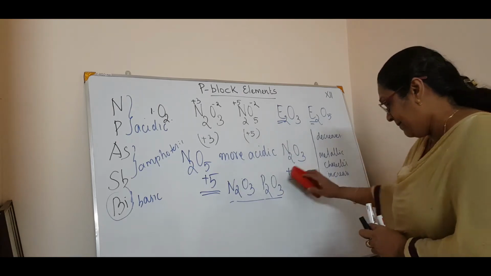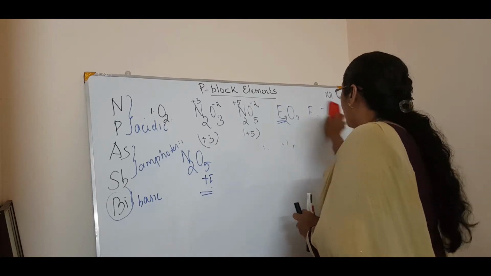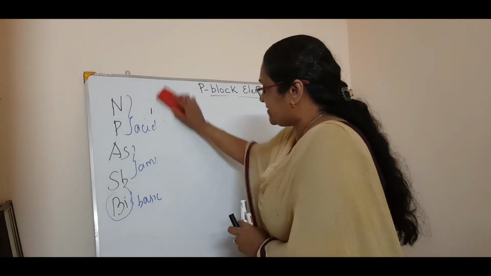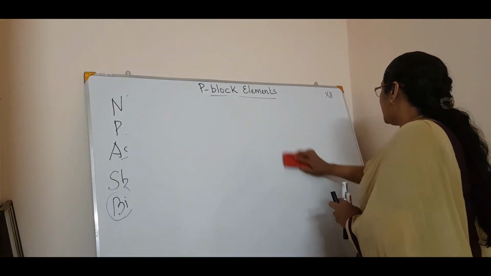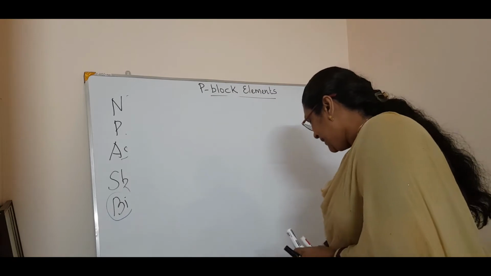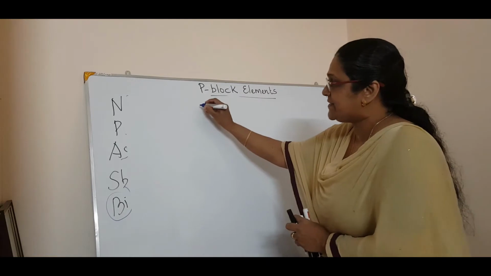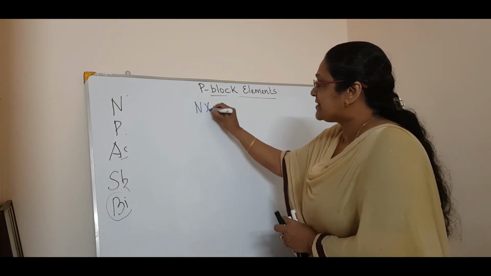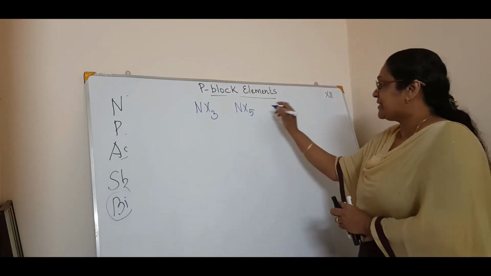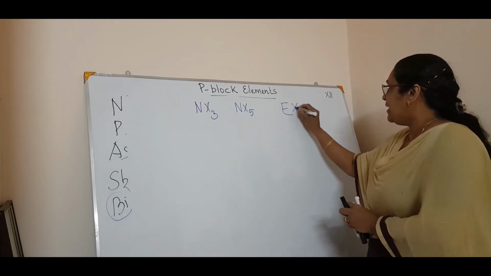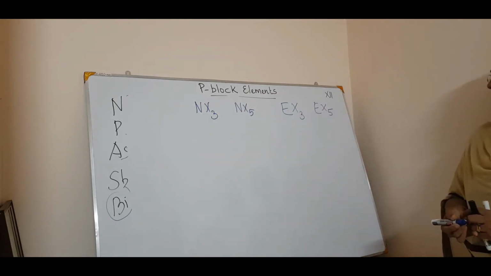Now we will see the reaction with the halogens. We have studied hydrogen as well as oxygen. Now the reaction with the halogens. Halides are mainly of two types, that is trihalides and pentahalides. In general, EX3 and EX5.